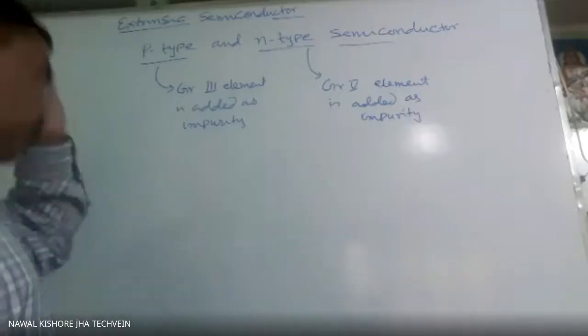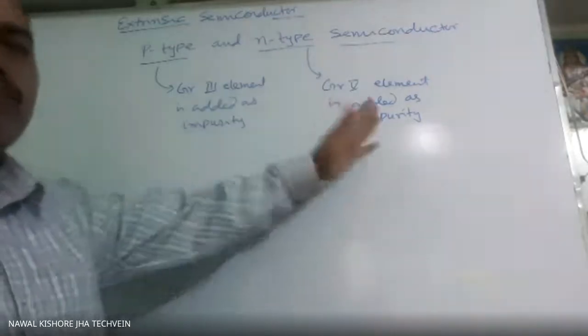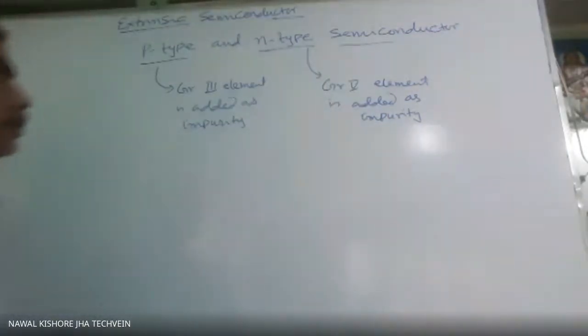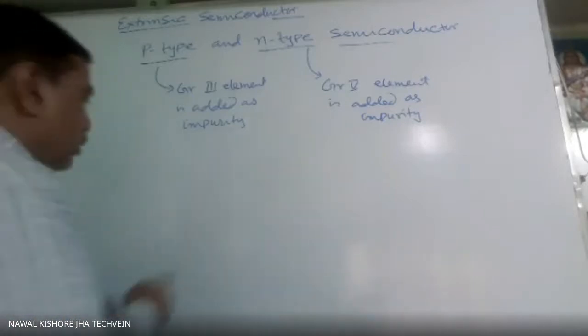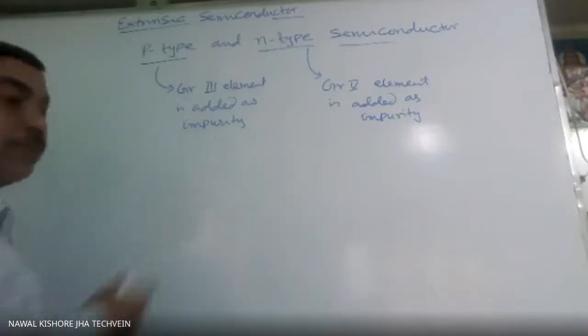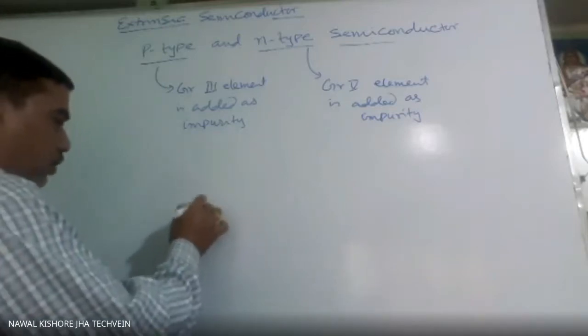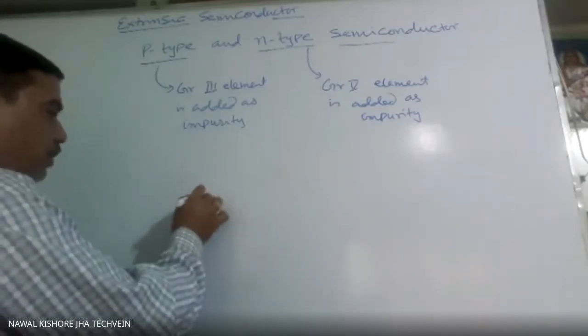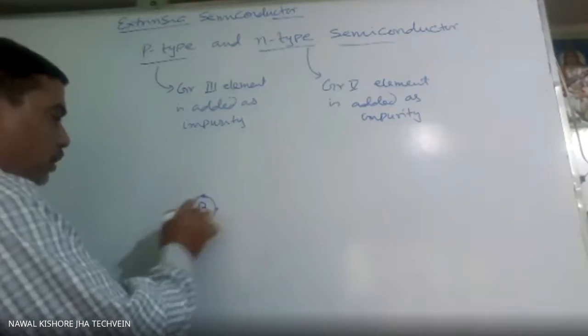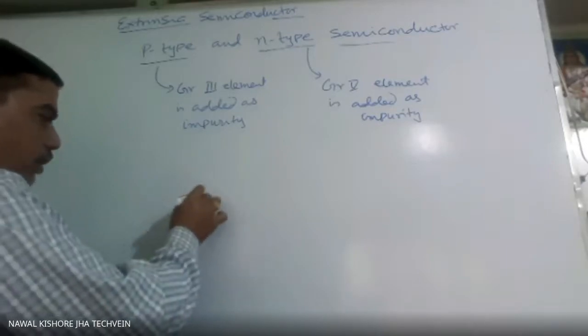So here a group 3 element and here a group 5 element is added. In case of a group 3 element, what will be? Suppose boron is there, maybe aluminum, maybe boron. Generally boron is added. Okay. So this is a group 3 element, which means it will have only 3 electrons in the outermost orbit.